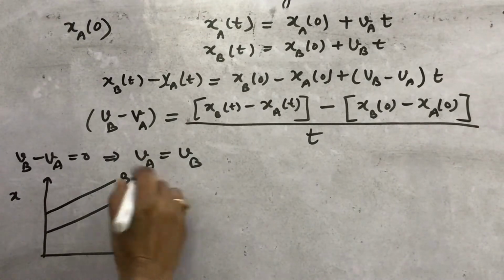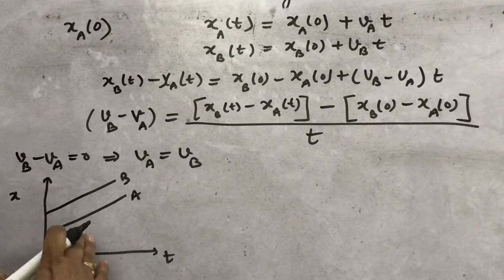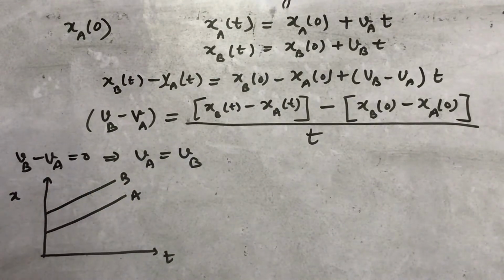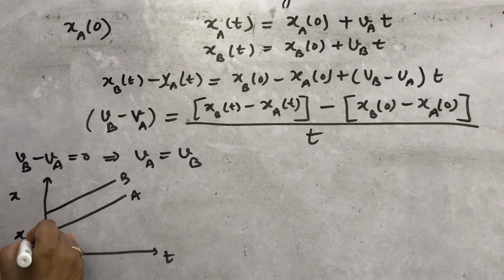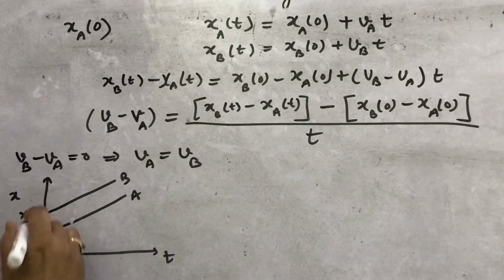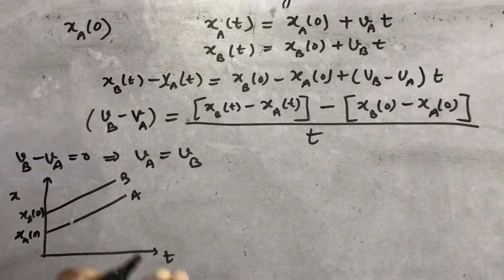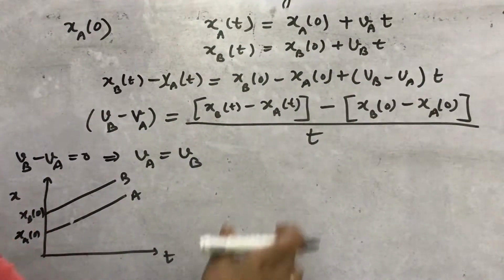These lines do not tell the path of the object; they represent the variation of position with respect to time. Here this is xa0 and here this is xb0, the initial positions of both objects. Put vb minus va equal to 0, and what will you find?